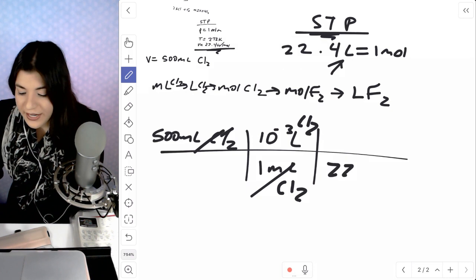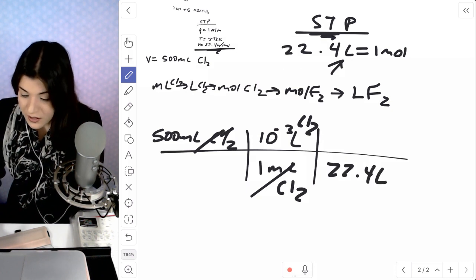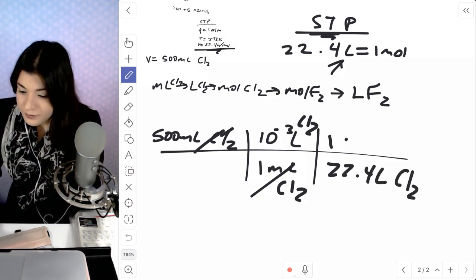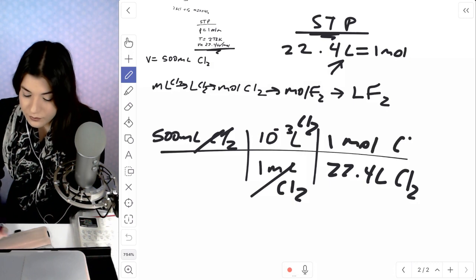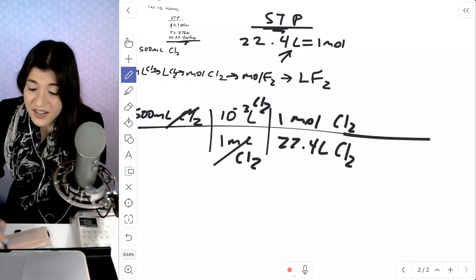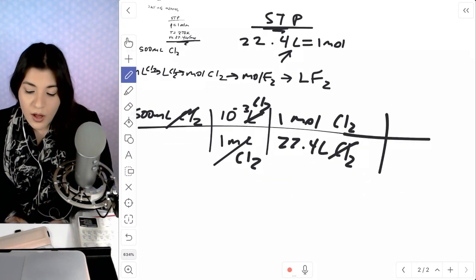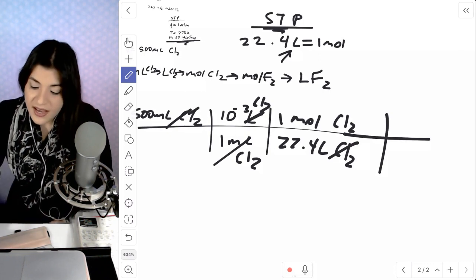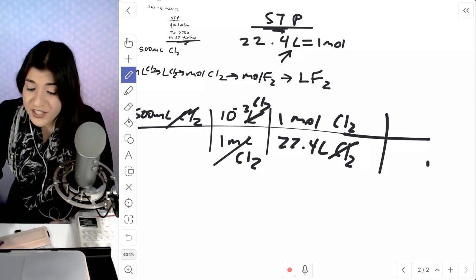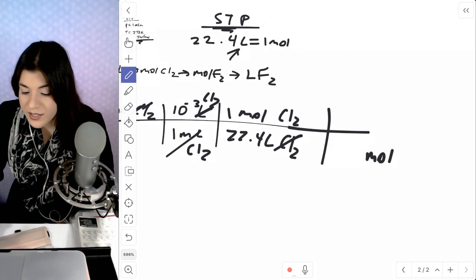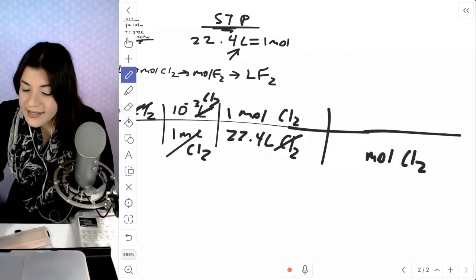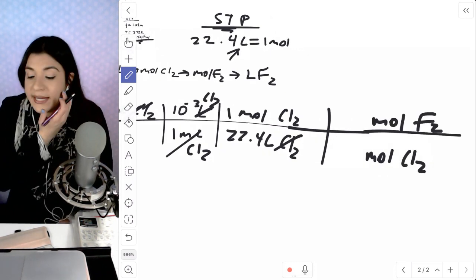I'll put 22.4 liters on the bottom per every 1 mole. My liters and liters will cancel. We're now at 1 mole of Cl2. And then we're going to use a mole-to-mole ratio. So that's why they provided us with the balanced equation. And we're going to get to the compound that we're actually looking for, which is fluorine gas.